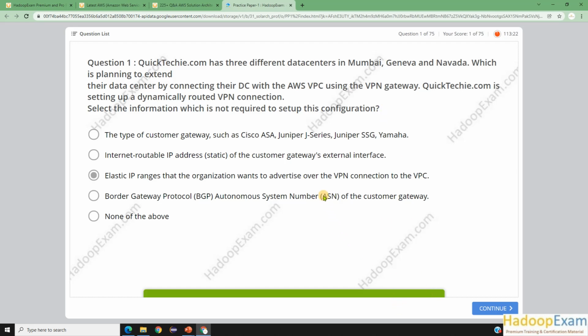Okay, so this is the first question. Similarly, I'll cover the next question and try to cover as much as possible.